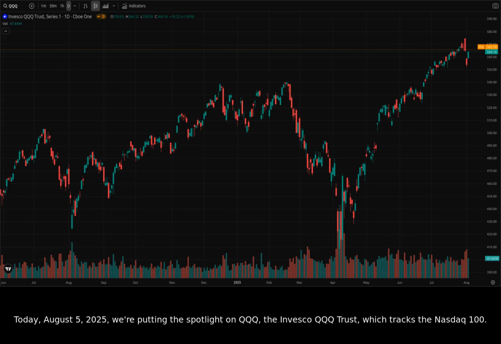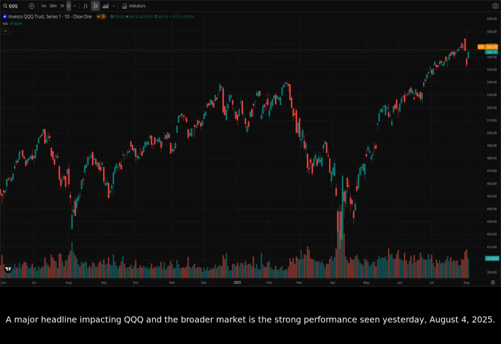Today, August 5th, 2025, we're putting the spotlight on QQQ, the Invesco QQQ Trust, which tracks the Nasdaq 100. We'll be diving deep into recent news and then correlating it with the raw candlestick data across multiple timeframes. Before we look at the charts, let's understand the broader market context.